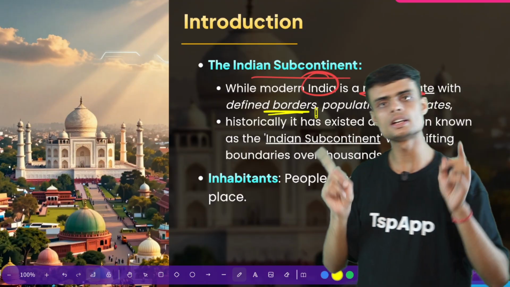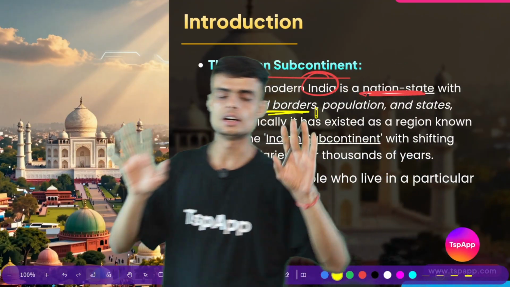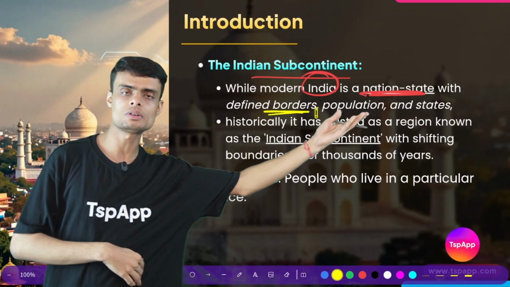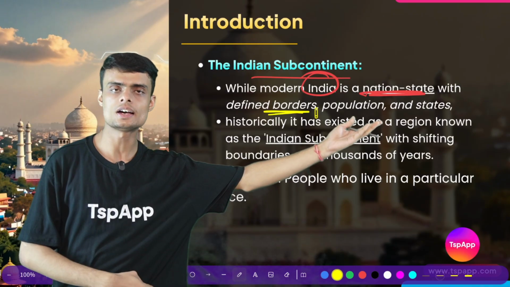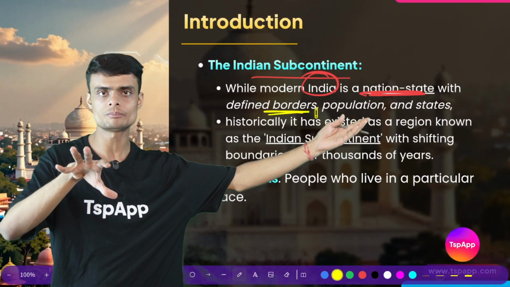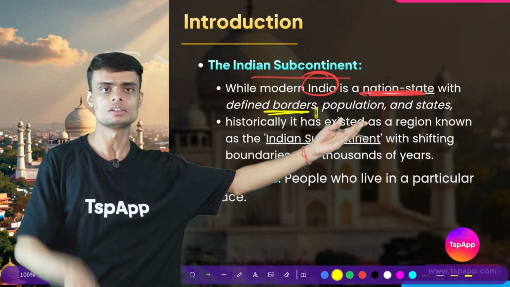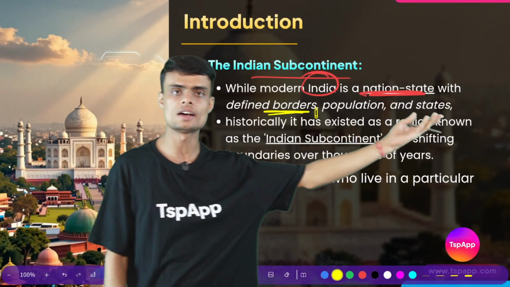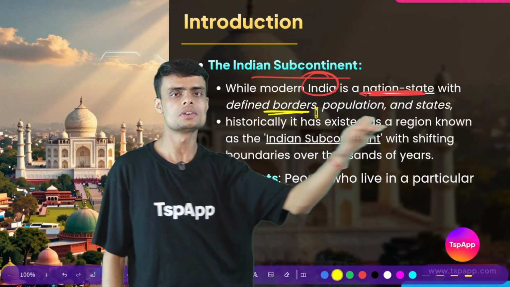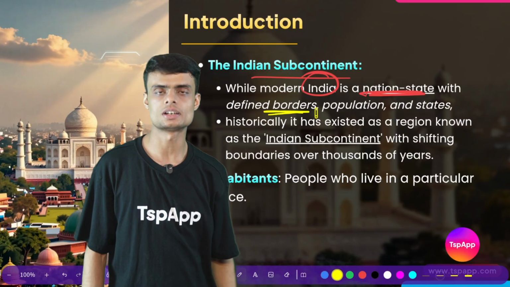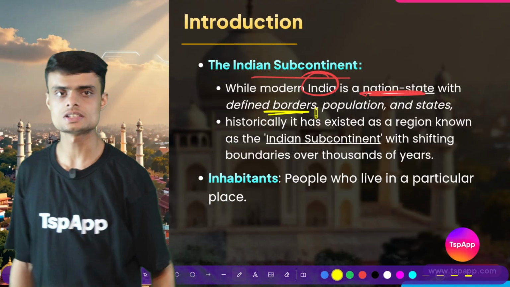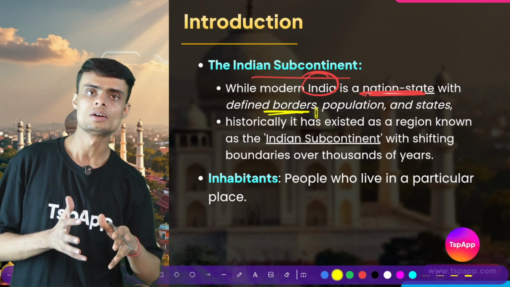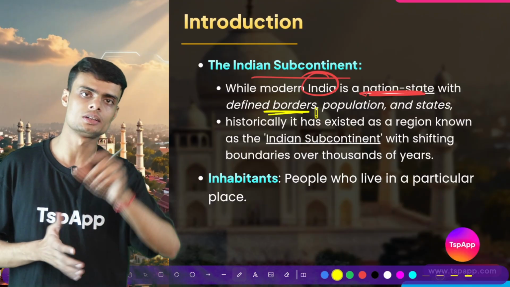The borders of India are fixed because India has a fixed area, a fixed territory, and those people who live in this area are fixed citizens of India. We know that they are citizens. So we have a defined population, and we have some states of India, for example Madhya Pradesh, Karnataka, Gujarat. These are all the states of India. This shows that India is today a modern nation state.